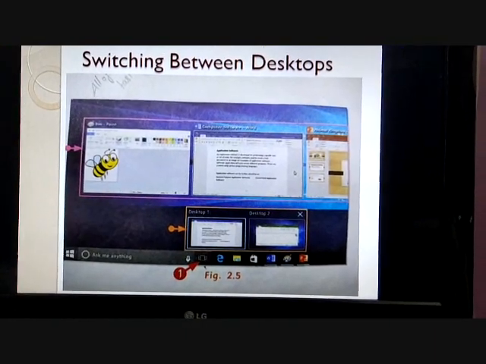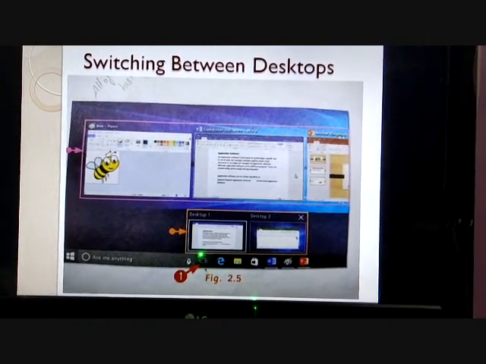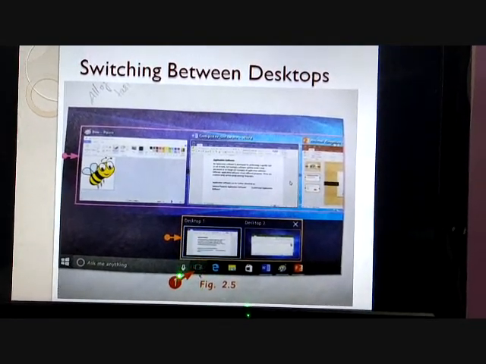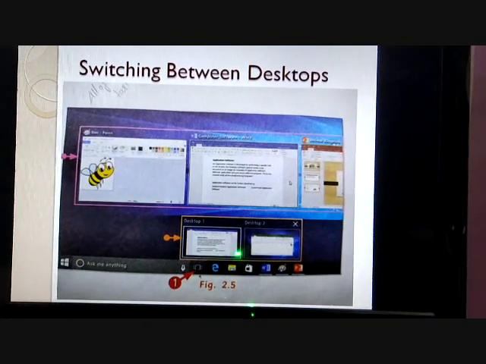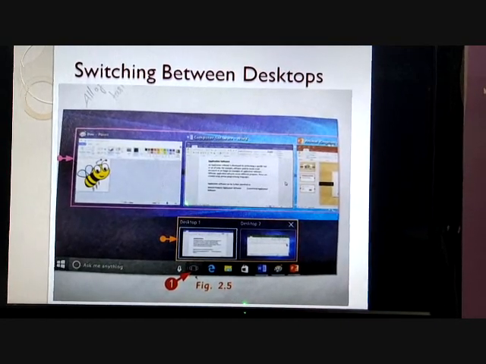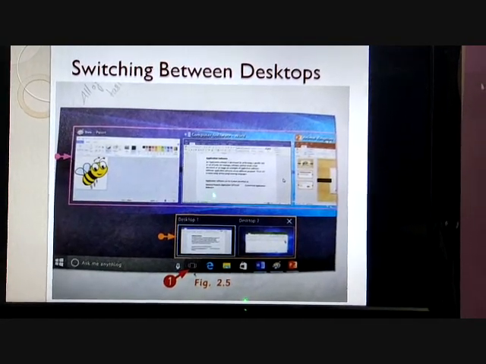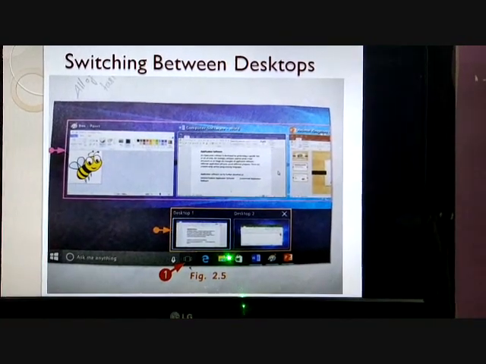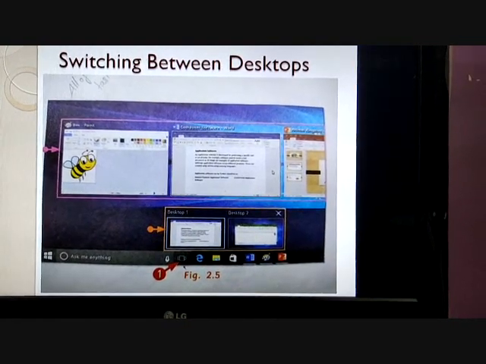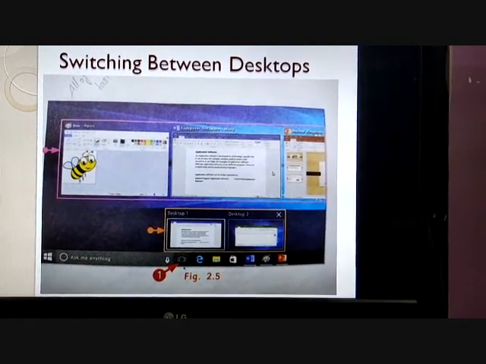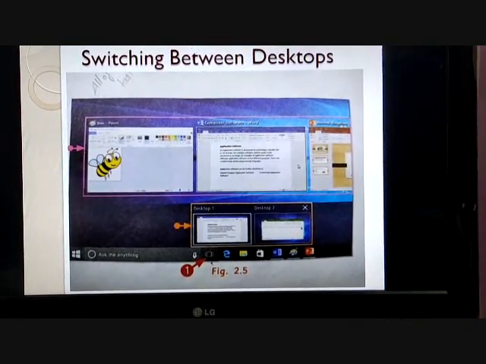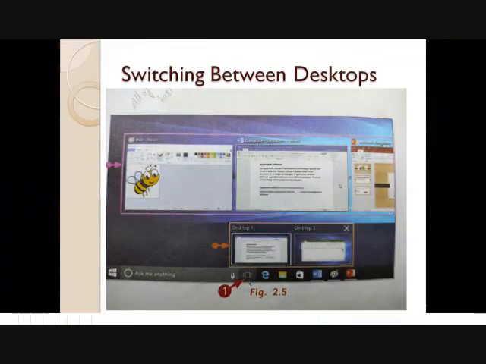Switch between desktops. On the taskbar, click the Task View button. After clicking on the Task View button, you can see there is Desktop 1 and Desktop 2. The thumbnails of all the running desktops are shown at the bottom part of the screen. The thumbnails of the programs running in the current desktop are shown in the upper part of the screen. Click the desktop you want to use. Windows switches to the selected desktop and displays programs running in it. Whichever desktop you click, the programs running on that desktop will be shown to you.